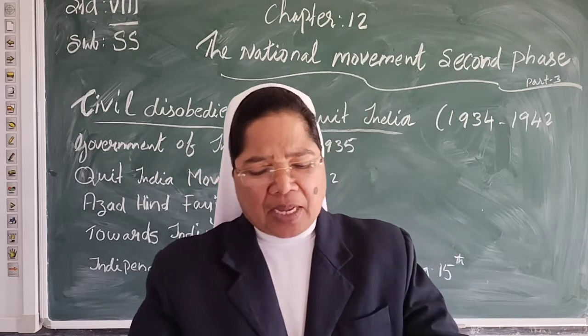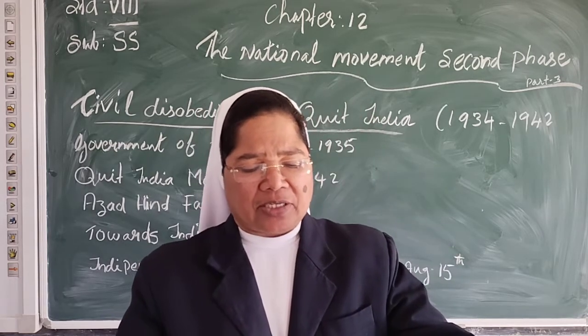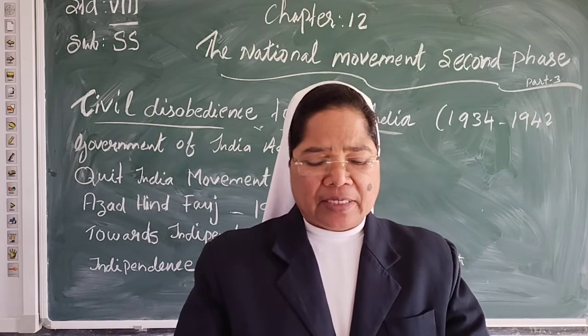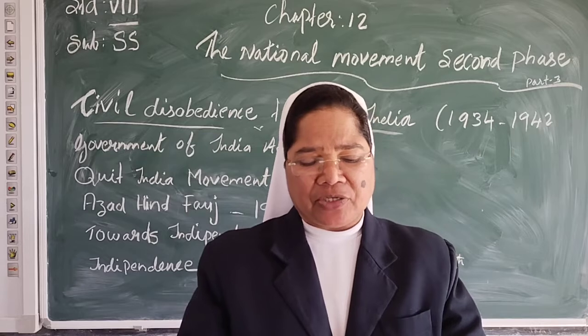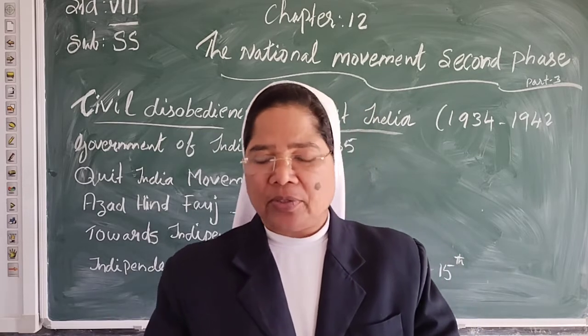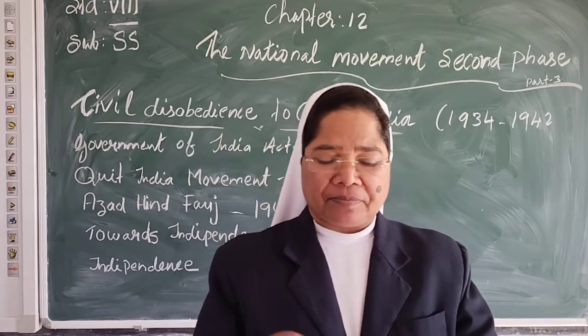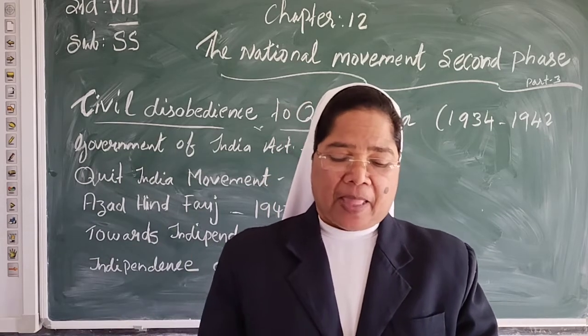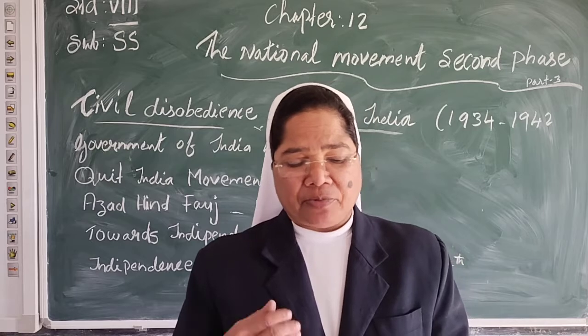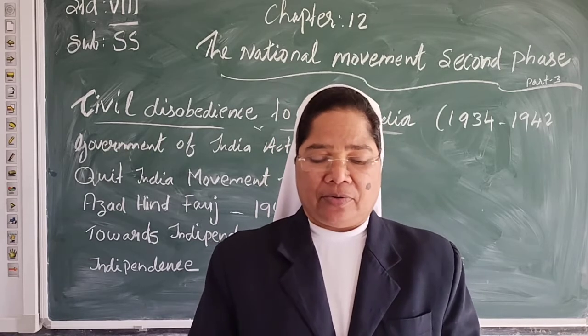It consisted largely of Indian prisoners of war who had been serving the British and had been captured by the Japanese during the Second World War.